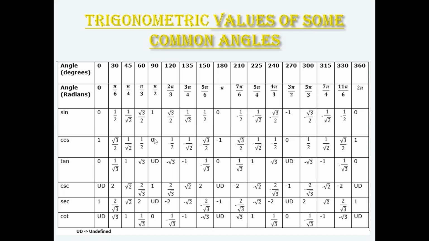Cos 90 is 0, tan 0 is 0, and there are some values which are undefined, where values are not known. So we can simply say they are undefined. Then we have cosecant 0, secant 0 is 1, because cos 0 is 1, so secant 0 is 1. So these all are the trigonometric values of some common angles.